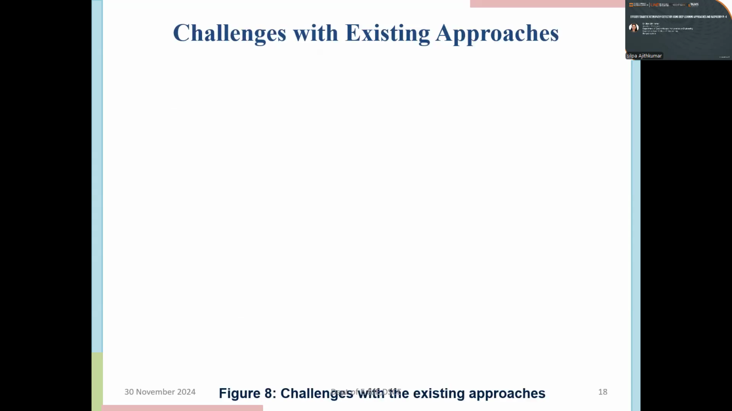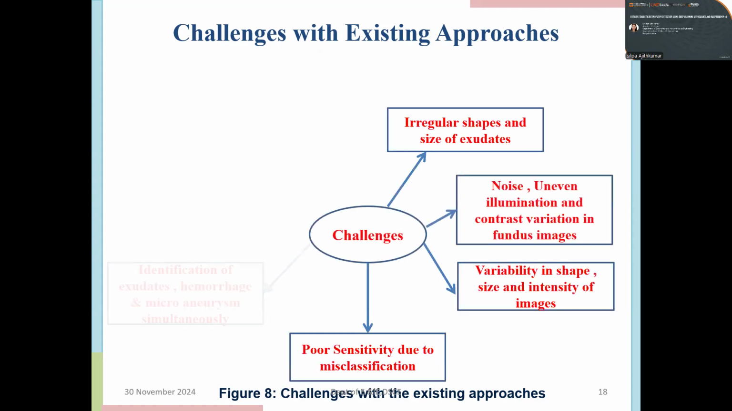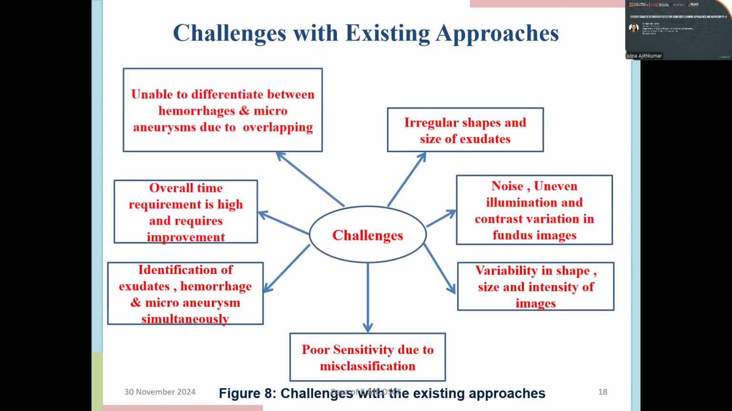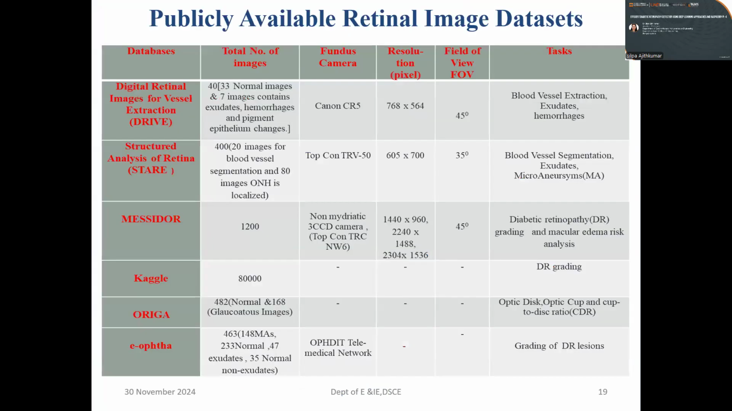Now, I'll discuss the challenges with the existing approaches. Based upon all the literature reviews done, the major challenges were: irregular shape and size of the exudates, noise, uneven illumination and contrast variation in fundus images, variability in shape, size, and intensity, poor sensitivity that leads to misclassification, identification of exudates, hemorrhages, and microaneurysms simultaneously, and the overall time requirement is high and has to be improved. And in the early stages, it's difficult to differentiate between hemorrhages and microaneurysms due to overlapping.